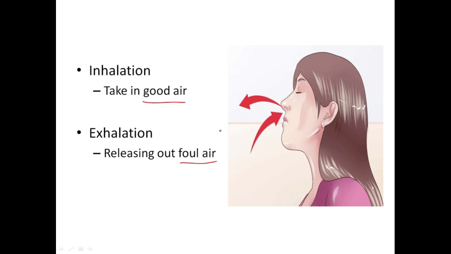We know that air is a mixture of gases. It contains oxygen, carbon dioxide, nitrogen and some other gases too. So while inhaling, we are not inhaling only the oxygen, we are inhaling all the gases present in the atmosphere. But the amount of oxygen present in the atmosphere is rich, so only the oxygen enters our lungs, and it is transported in the blood and reaches the cells. So that air is called good air. While releasing out, we are releasing carbon dioxide content air, so that is called foul air.